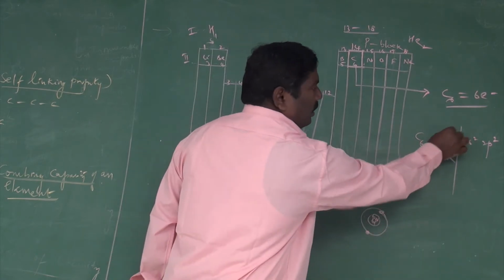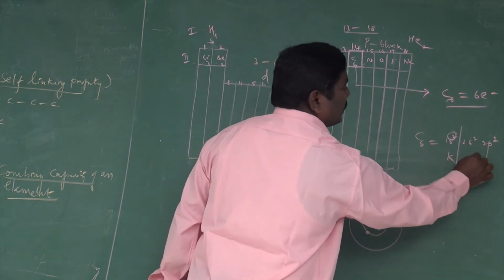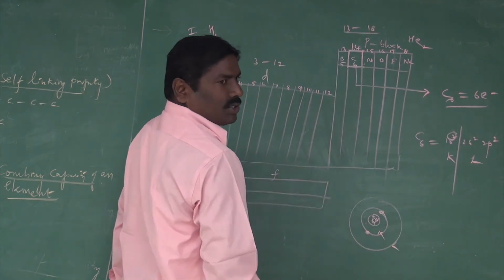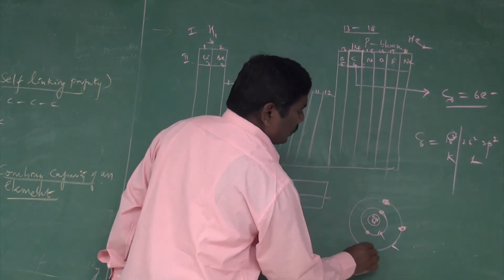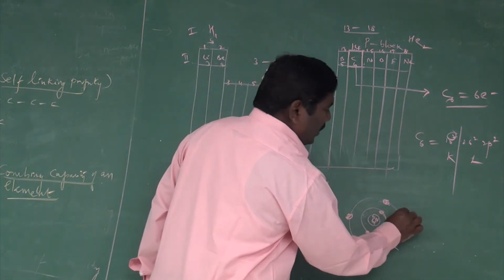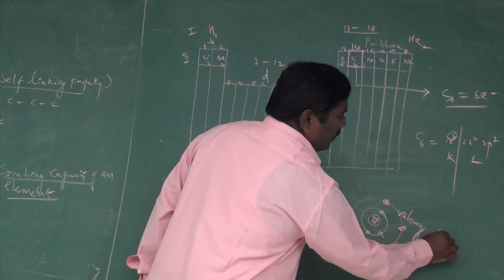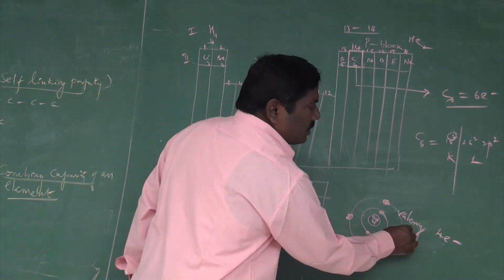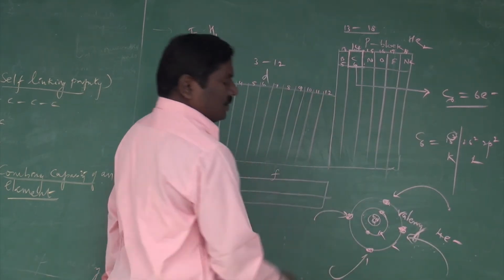The next shell, the L shell, contains 4 electrons: 1, 2, 3, 4. This is called the valence shell. How many electrons are there in this valence shell? 4 electrons. All these 4 electrons are going to combine with another element.